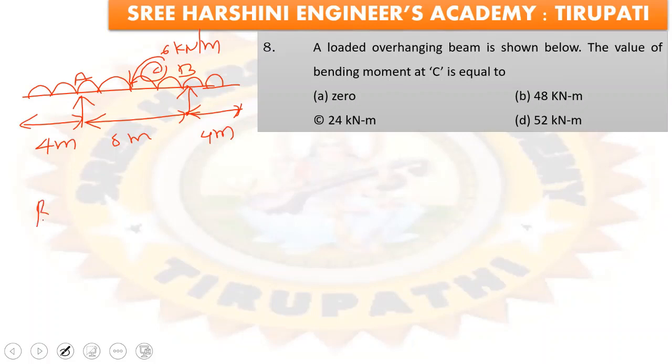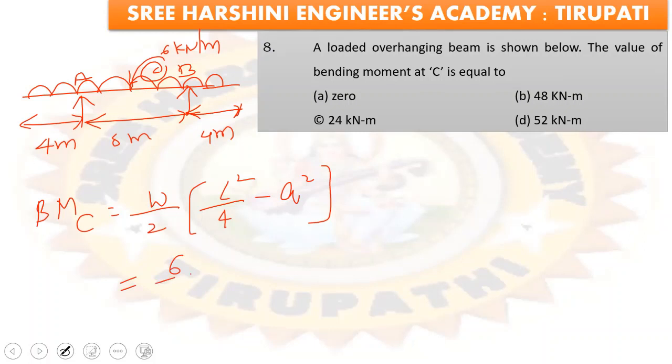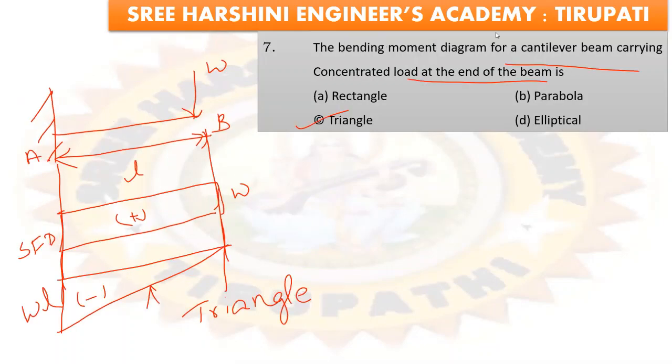The bending moment at C is equal to W by 2 into (L square by 4 minus A square). Just substitute the values. W is 6, the total length of the beam is 8 meters, so 8 square by 4, minus A square, where A is 4.